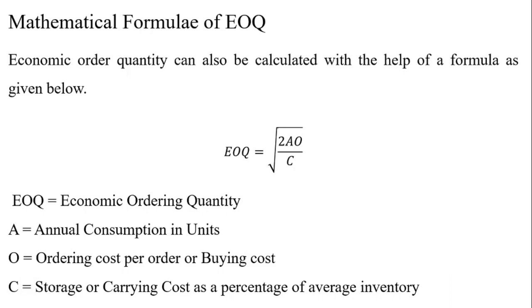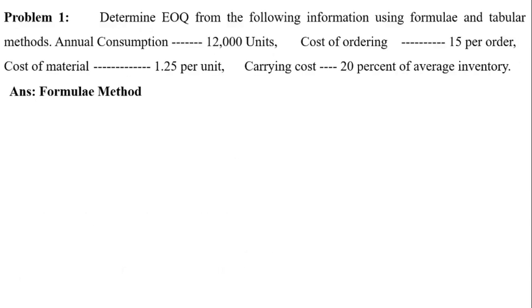Now we will try to apply this equation in the given problem. The problem is like that. Determine EOQ from the following information by using formulae and tabular methods. Annual consumption is 12,000 units. Cost of ordering is 15 rupees per order. Cost of material is 1 rupee 25 paise per unit. Carrying cost is 20% of average inventory. We will solve this problem by using the mathematical formula.